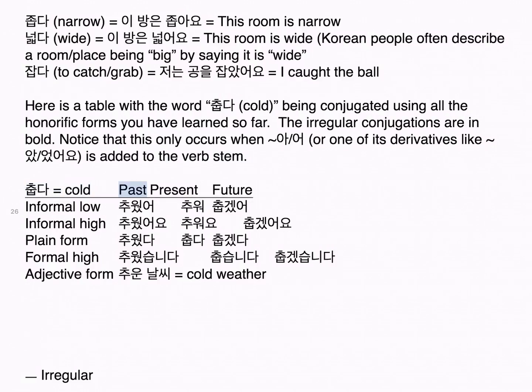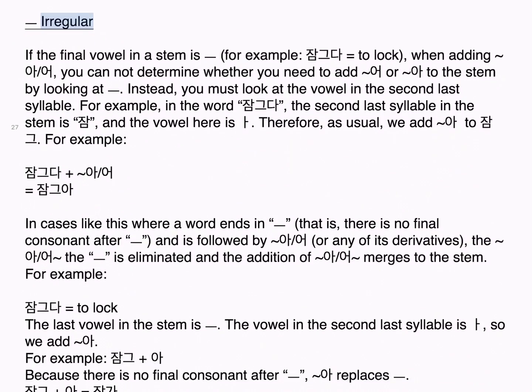춥다, cold. Past, present, future. Informal low: 추웠어, 추워, 춥겠어. Informal high: 추웠어요, 추워요, 춥겠어요. Plain form: 추웠다, 춥다, 춥겠다. Formal high: 추웠습니다, 춥습니다, 춥겠습니다. Adjective form: 추운 날씨, cold weather.